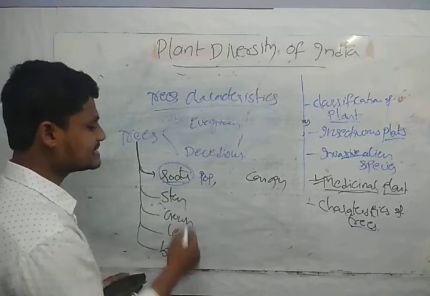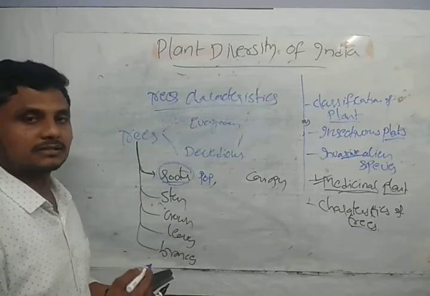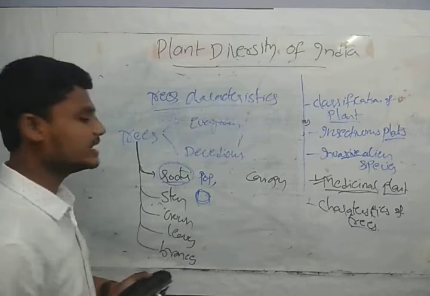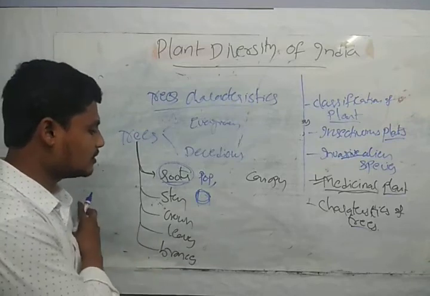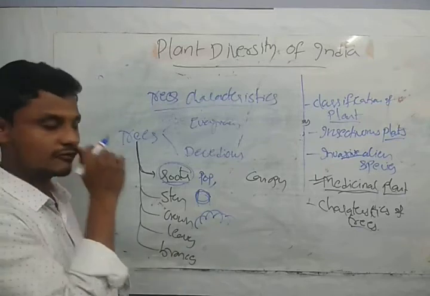And the stem, guys, we have the long stem. We have a long stem, guys. We have a long one, and that is the woody plant. In a woody plant we have a single stem. And the crown, guys, the crown is simply nothing but like this. We have different structures of crowns.